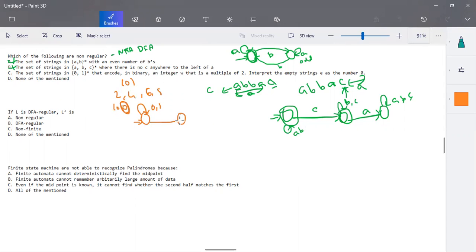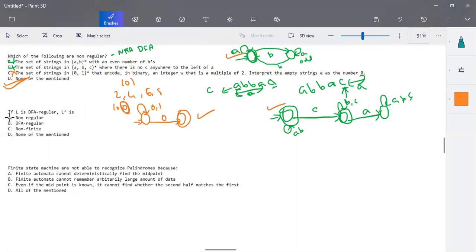For input either 0 or 1, it stays in the state. When the input ends with 0, it goes to a final state. So whenever the input ends with 0, we can make the transition to a final state. So this is also a regular language. Okay, so for all the sets of languages, there is a possibility of drawing an NFA or DFA. Then we can call all the three languages regular. So there is no option given for a non-regular language over here. So we have to choose option D, none of the mentioned.